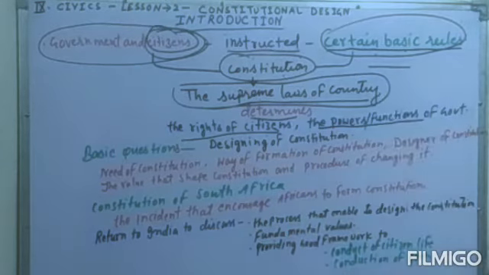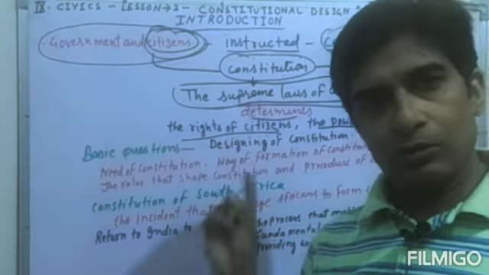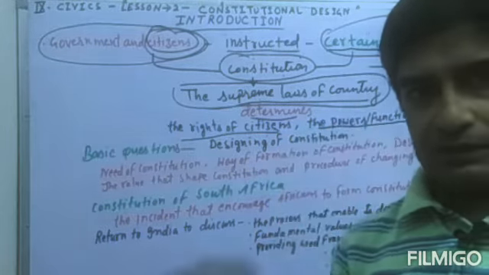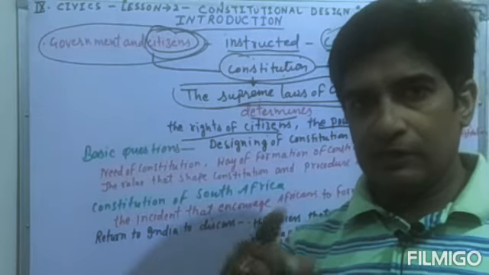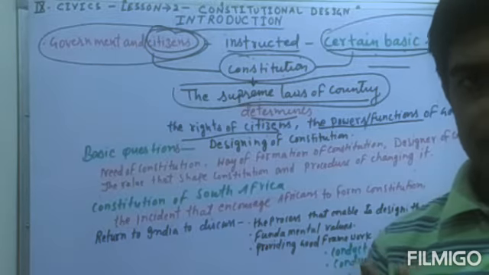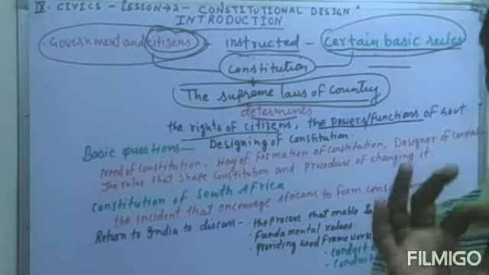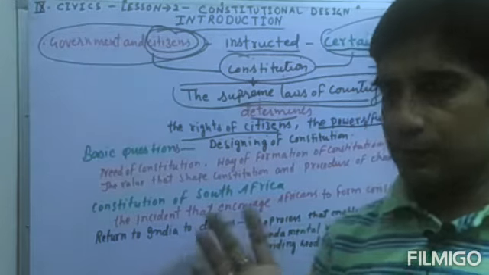Means constitutions are very important laws, and no other law is beyond these laws. They are the ultimate laws of the country. Anyone cannot violate it. If any person violates the constitution, it means he is not a nationalist person, he is totally a person who hates the constitution, who hates democracy.